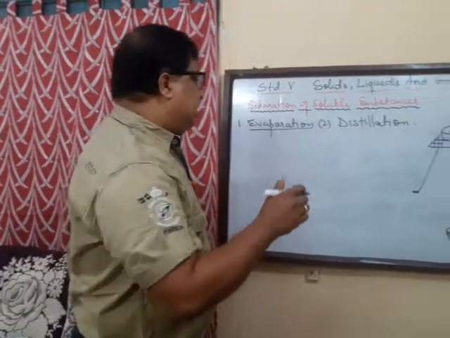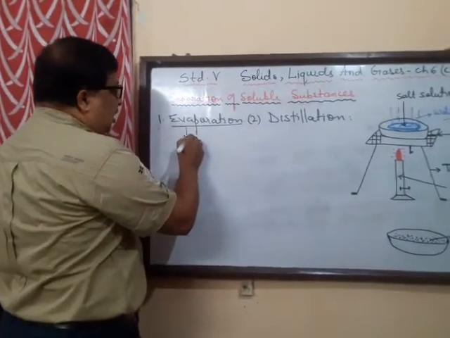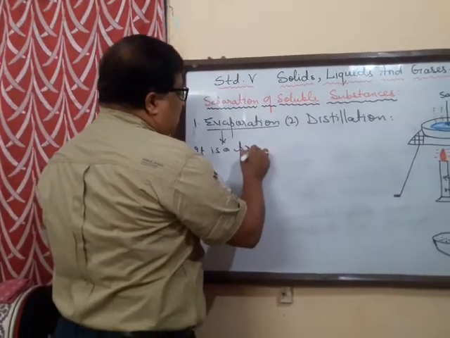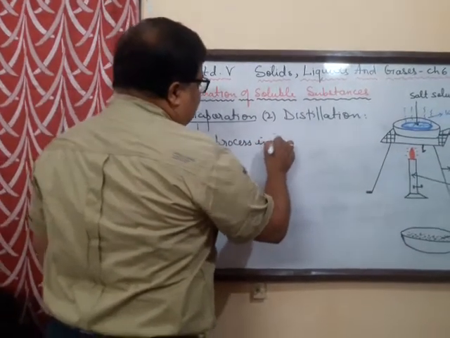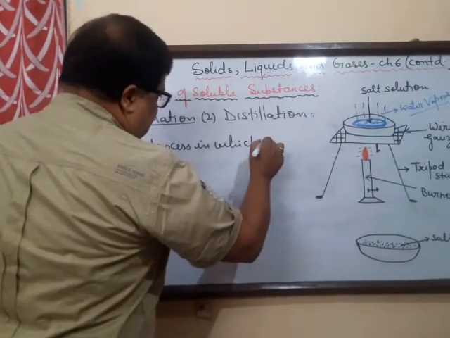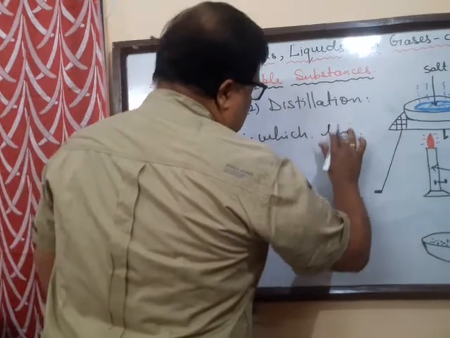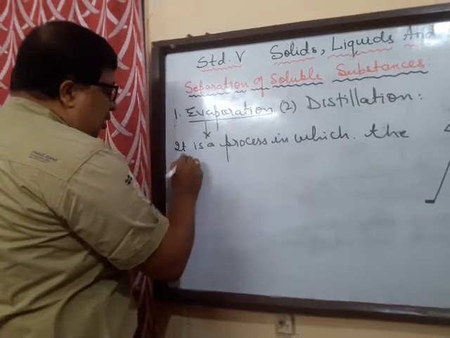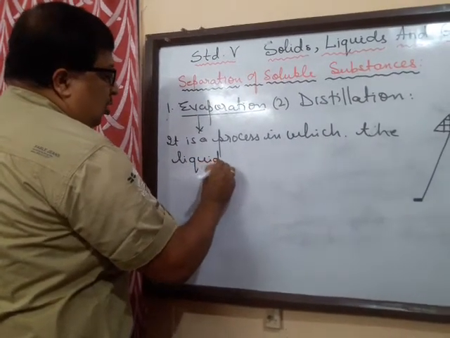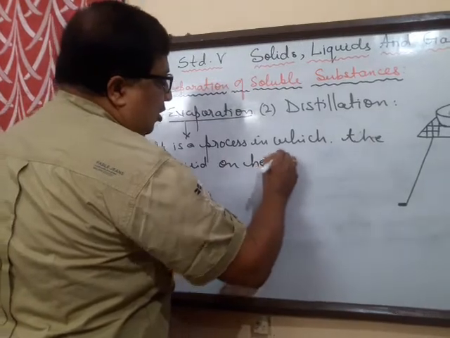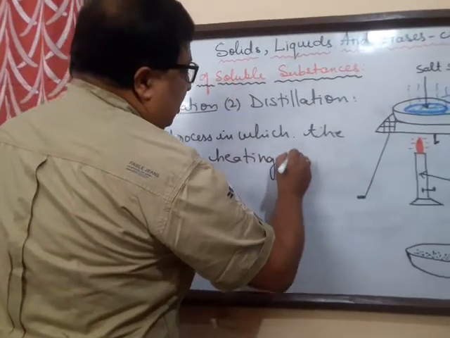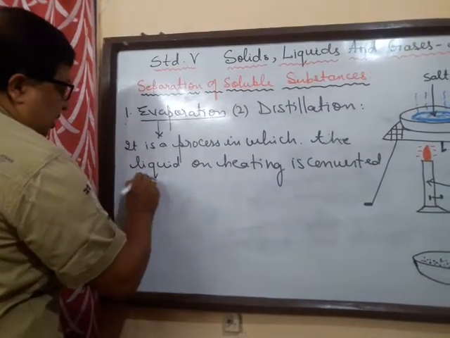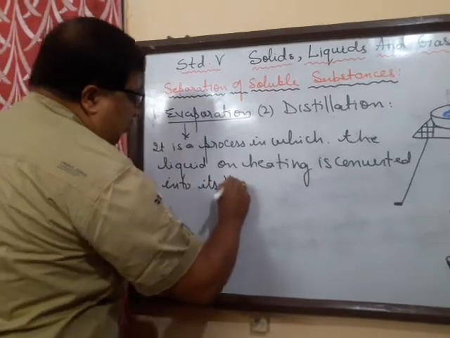So if I have to define evaporation, I would say it is a process in which a liquid, on heating, is converted into its vapor state.